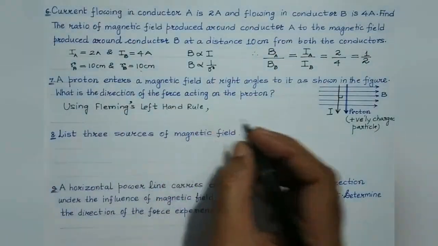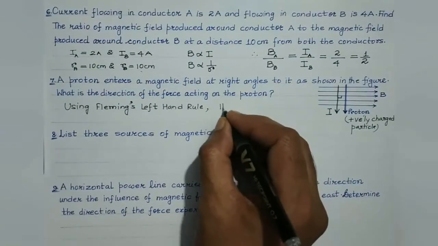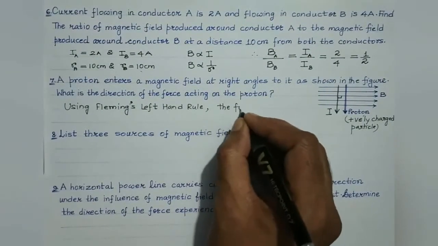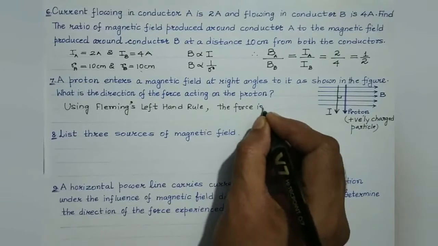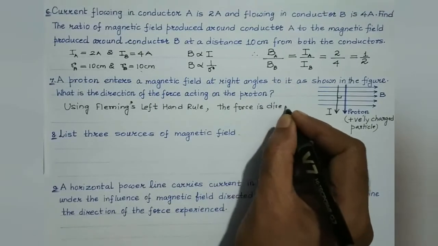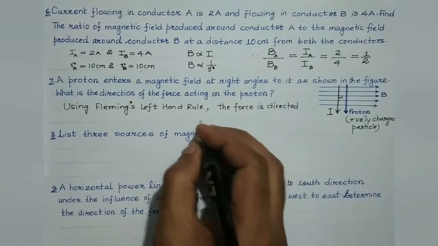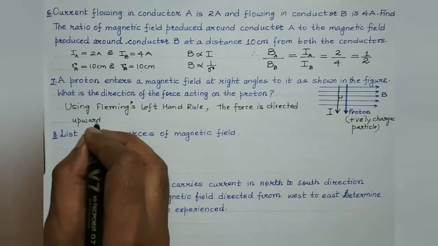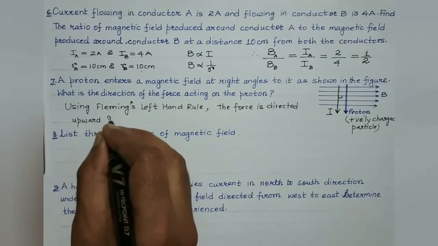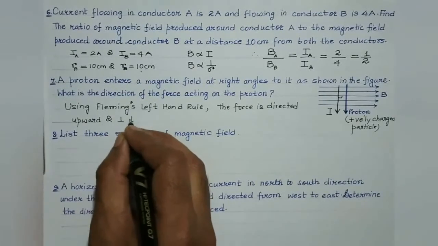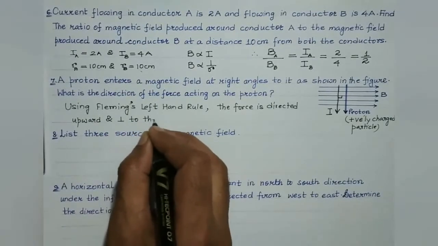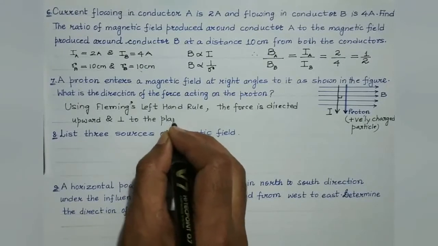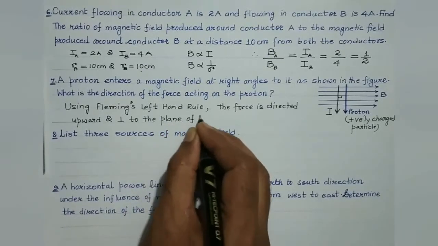So using Fleming's left hand rule, the force is directed upward and perpendicular to the plane of the paper.